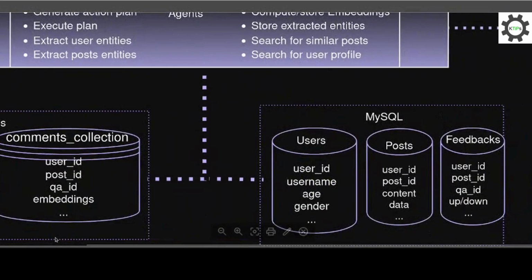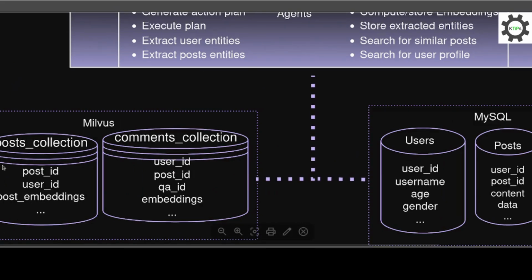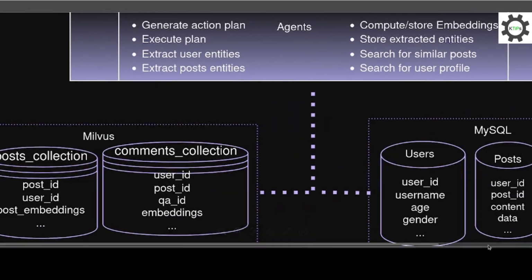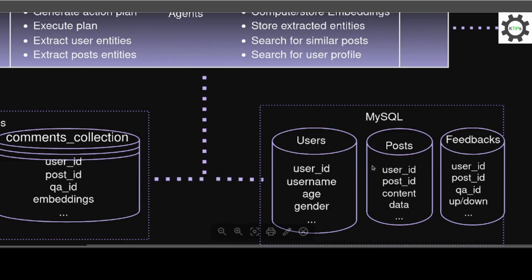On the storage side, Milvus will store collections, or let's say embeddings, for posts, comments, and user information. The latter is for the case that the application has too many users registered and interacting. It may take too long to search for similarities even just about the user profile in a MySQL database. A vector store is most appropriate for that. And we will see why during the implementation. Also, we will use a MySQL database, where we will store structured data like user profiles, posts, and feedback.